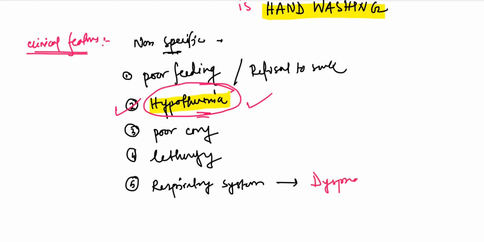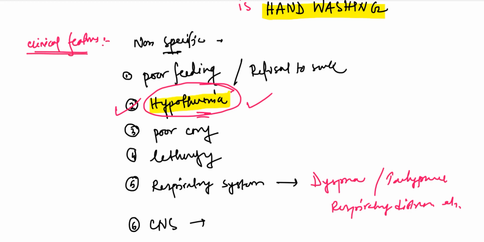Dyspnea, tachypnea, respiratory distress, etc. And if the CNS is involved, we can get irritability or even seizure. Okay, so first of all, the clinical features of neonatal sepsis are very non-specific, but we can get poor feeding, refusal to suck, lethargy, dyspnea, seizure, etc. Okay, and hypothermia is very important to remember. Neonatal sepsis is characterized by hypothermia, not hyperthermia.